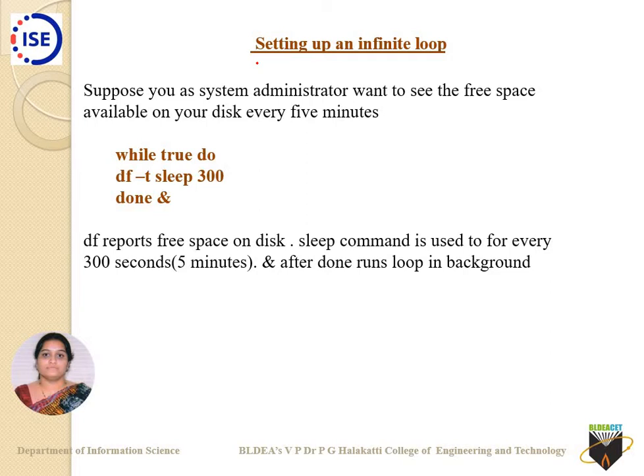What do you do for that? while true, do df -t, sleep 300, done &. The ampersand means that the whole thing is executed in the background. The ampersand is not written by mistake, keep in mind it runs the entire process in the background. 300 seconds means every 5 minutes.